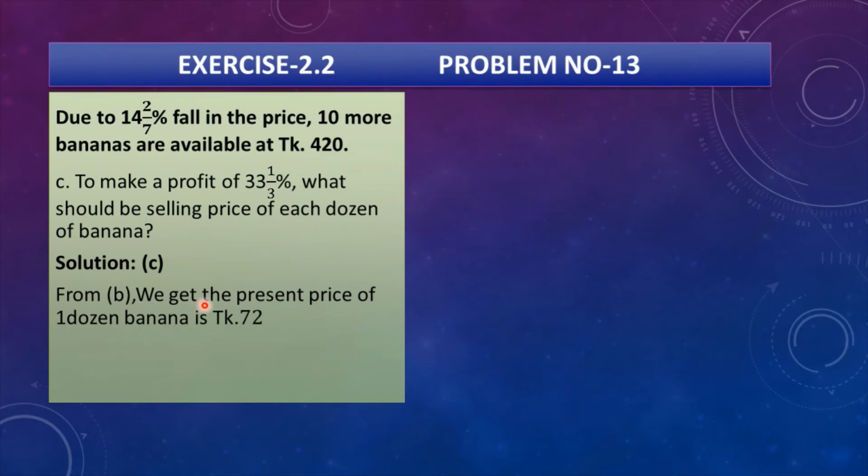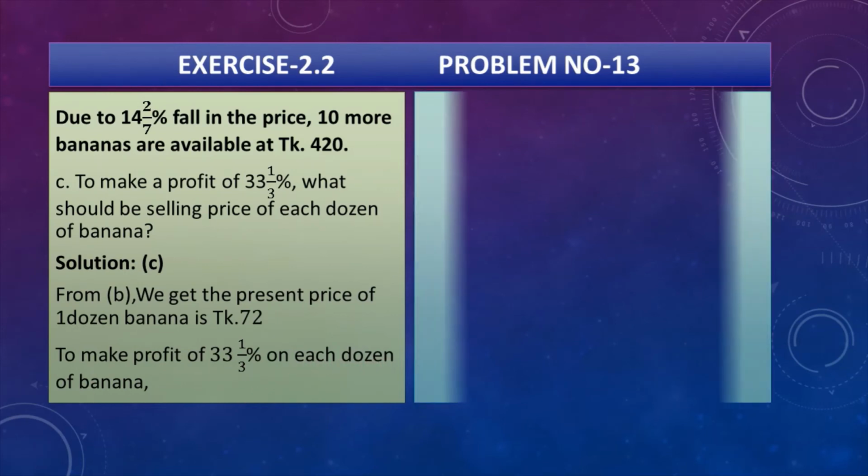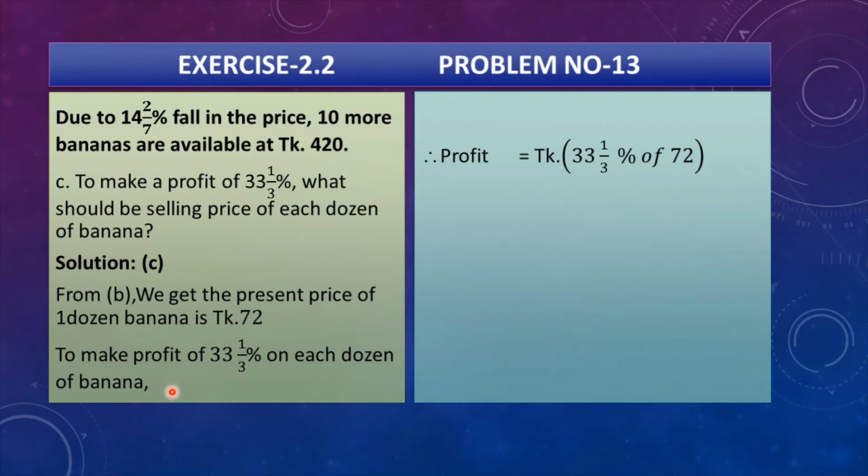From B, we get the present price of 1 dozen bananas is taka 72. To make a profit of 33 whole 1 by 3% on each dozen bananas, profit equals 33 whole 1 by 3% of taka 72. That's why we have to make it multiplication, 33 whole 1 by 3% of 72 taka, because 72 taka is the present price.